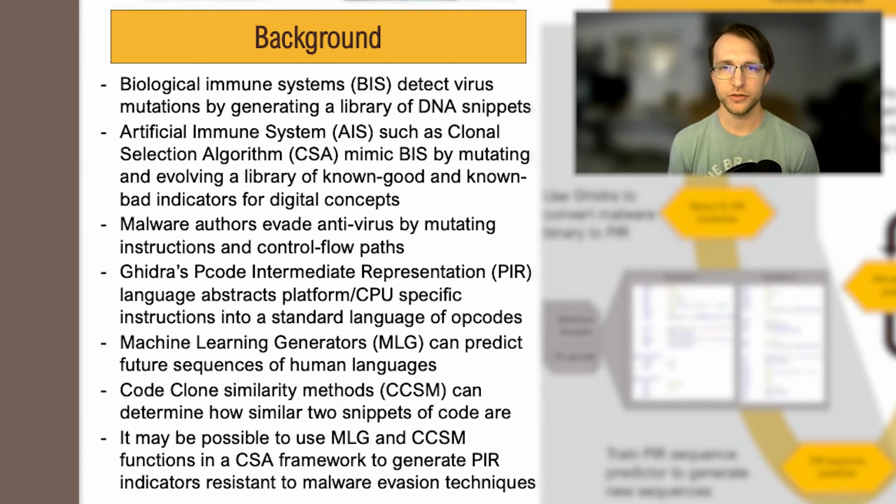So after our biological immune system encounters a virus or bacteria, it is capable of building a library of indicators that allow it to detect the same or slightly altered versions of those pathogens so that it can mount a more effective response in the future. And the field of biological immunology has inspired a field of computer science that replicates those immune system principles digitally, which resulted in the development of artificial immune systems.